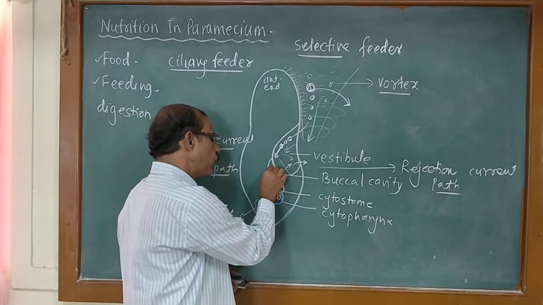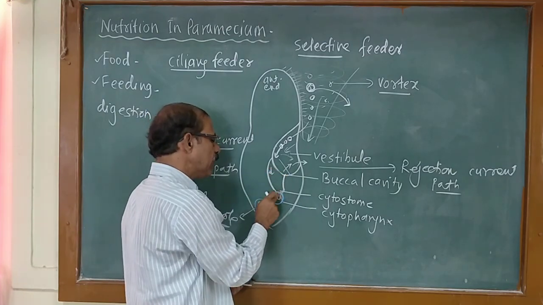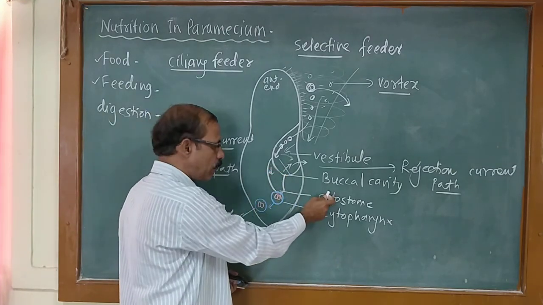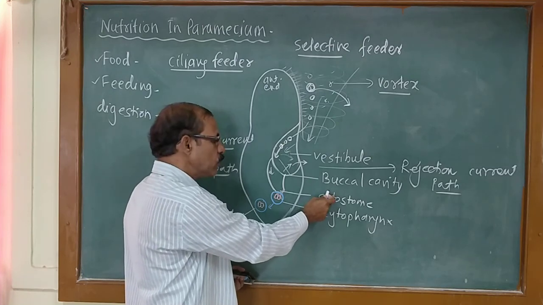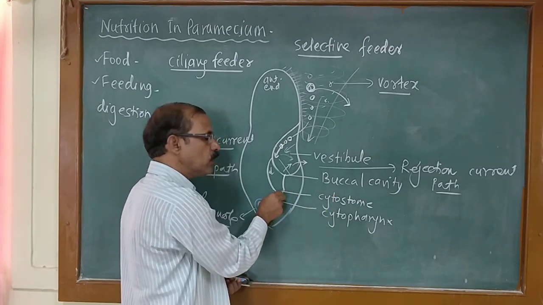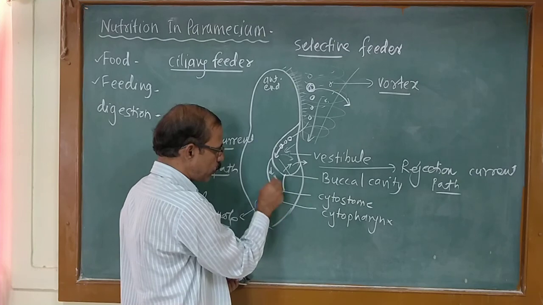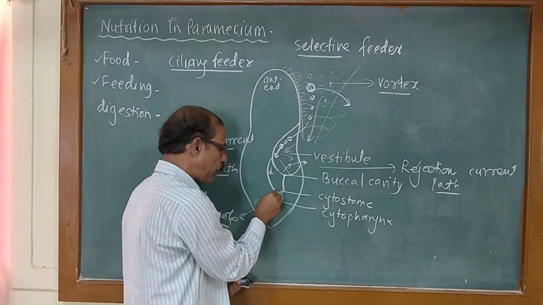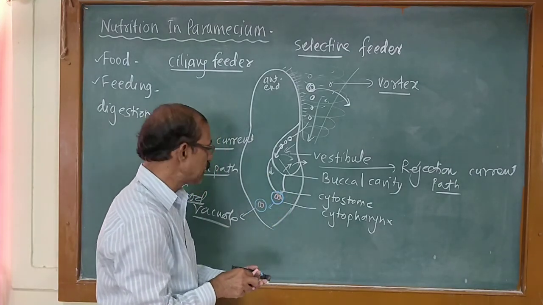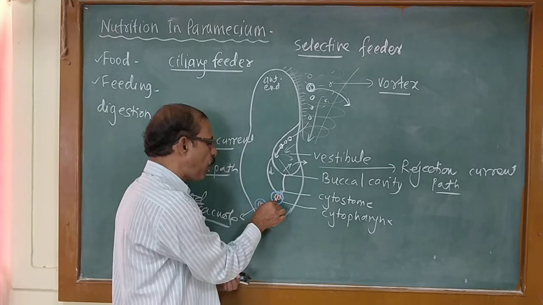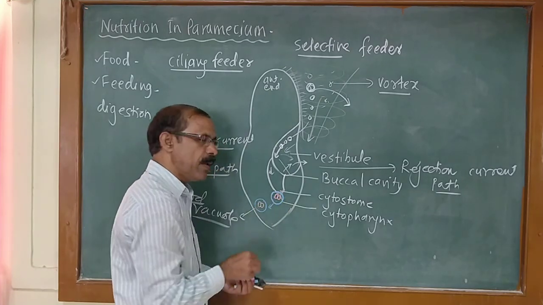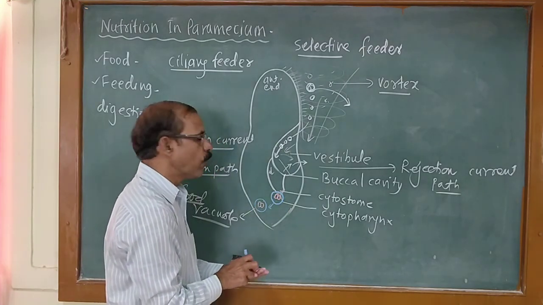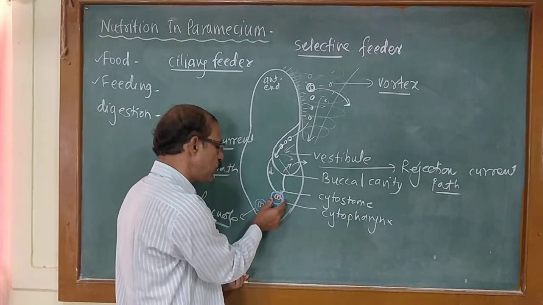The selected food particles are carried toward the cytostome or cell mouth, and through the cytostome toward the cytopharynx, the next part of the cytostome. At the end of the cytopharynx, the food particles along with a drop of water are covered by a membrane. It is called a vesicle. A membranous vesicle is formed.